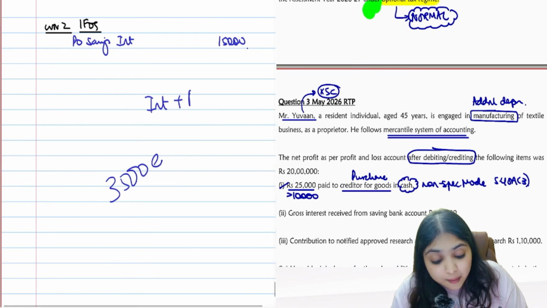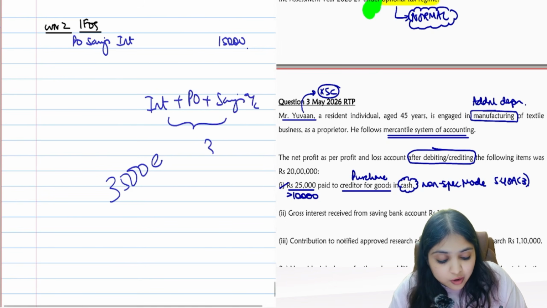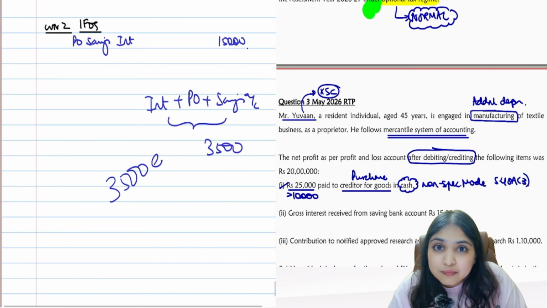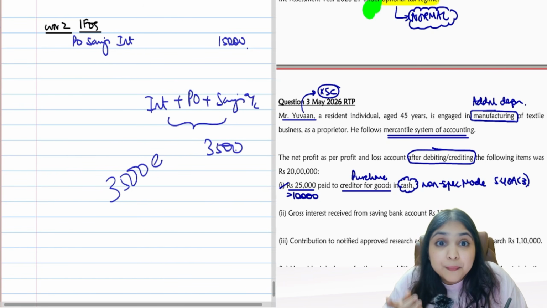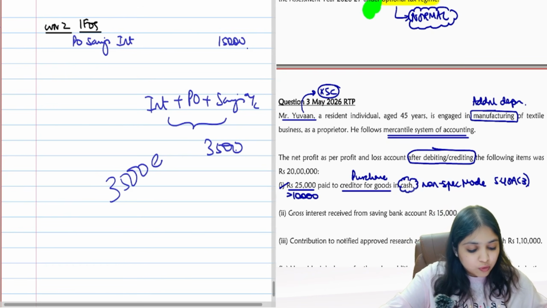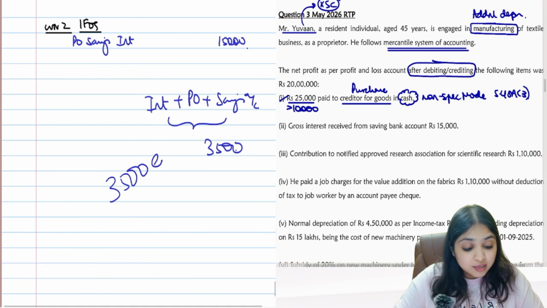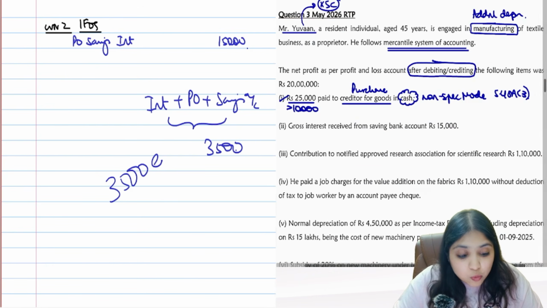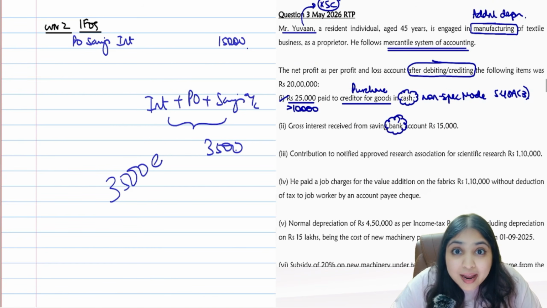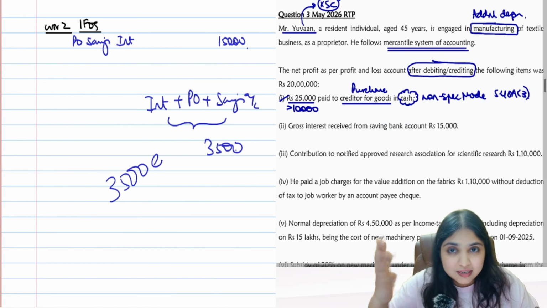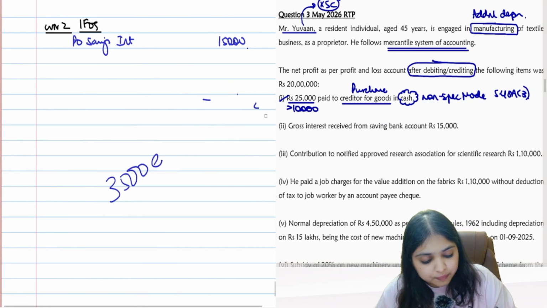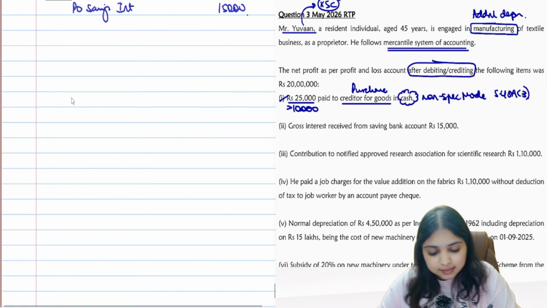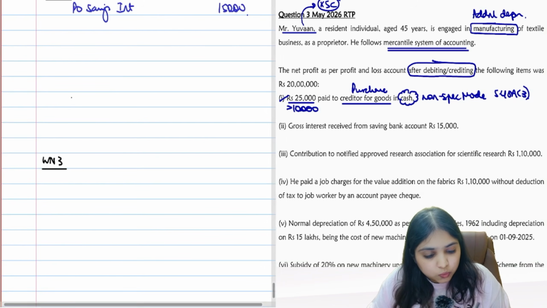Only if it is interest from post office savings account will you give me 3,500 exemption. Is this post office savings account? No. This is savings bank account. Bank account savings interest, no 3,500 exemption. But 80TTA I will still have. 80TTA will go to chapter 6A. So I'll open working note number 3 for chapter 6A.